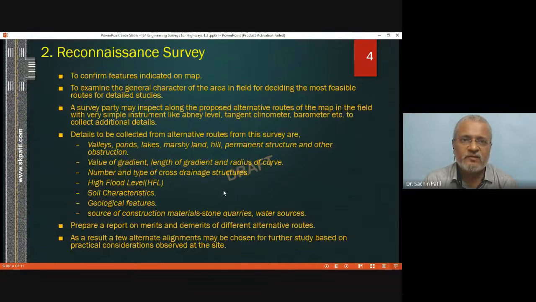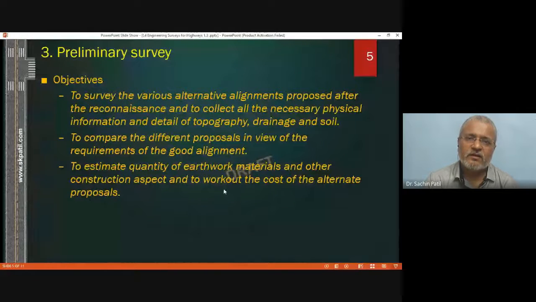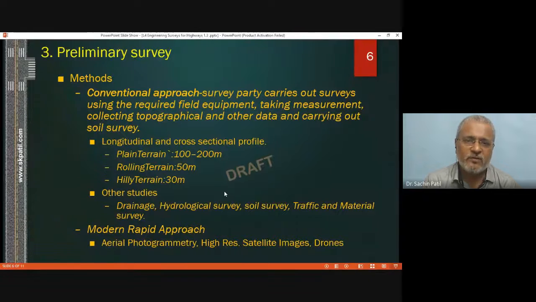A reconnaissance survey will be done with the help of minor equipment like a simple level, which will not have sophisticated equipment or stands, a hand level we can say. From those, we are able to identify the slope gradient on a rough basis. Then the preliminary survey will be done on the ground with the help of equipment like a dumpy level, theodolite, or total station, even for preliminary work, a rapid survey we can call that.